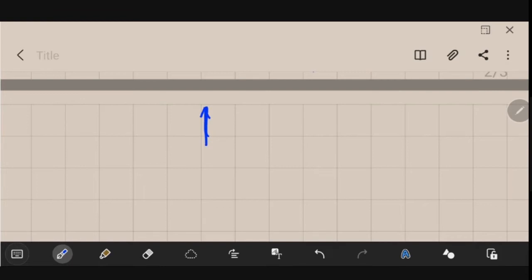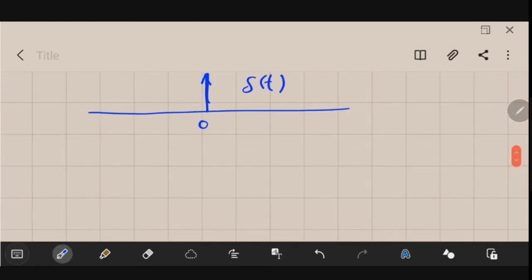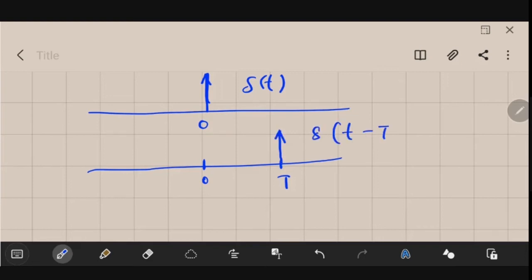Normally the impulse should be located at t is equal to 0. But if it is a shifted impulse, it will be at some other location. If this is 0 and this is your capital T, it will be located at this location. So this is your del of small t minus capital T, a shifted impulse, as you can see.